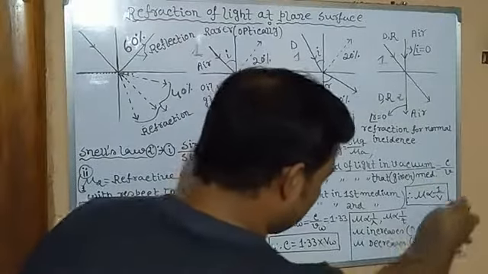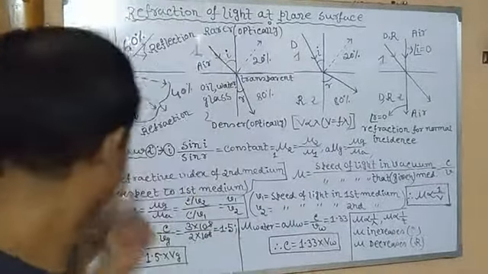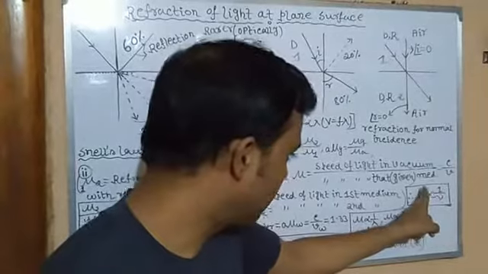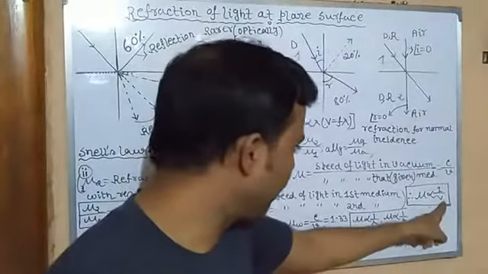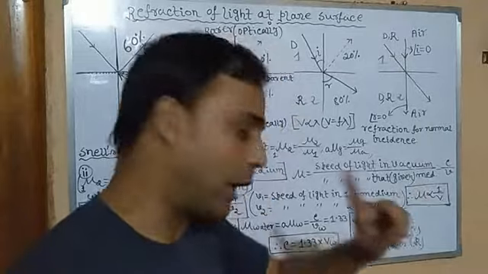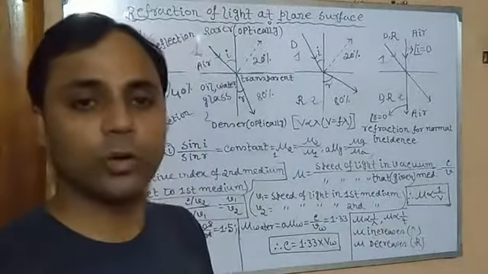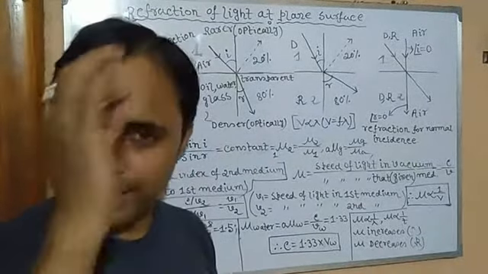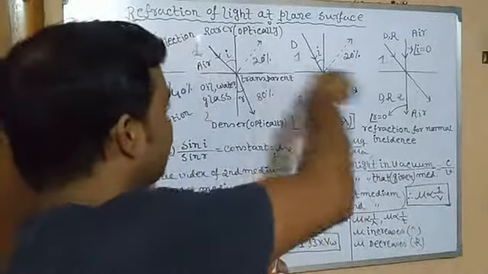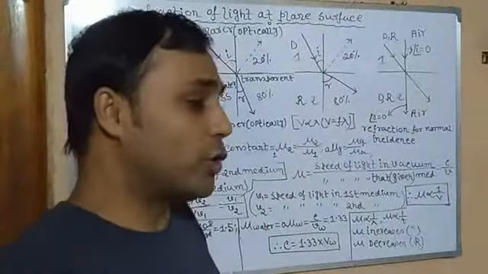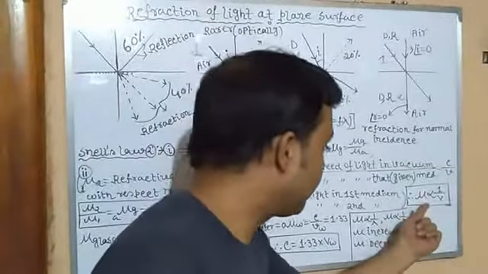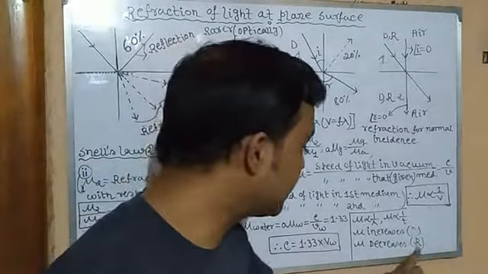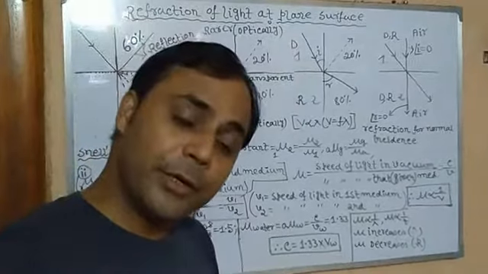From this relation we can establish that mu varies as 1 by v. Very clear. 2 by 1 equals 1 by 2. So if velocity of light is more, mu is less, inversely proportional. If v is less, mu is more. Now we were taking v is more. In which medium is the velocity of light more? Rarer medium. In rarer medium, velocity is more, like an empty road, so velocity increases, but refractive index decreases. So that is why mu decreases in a rarer medium.